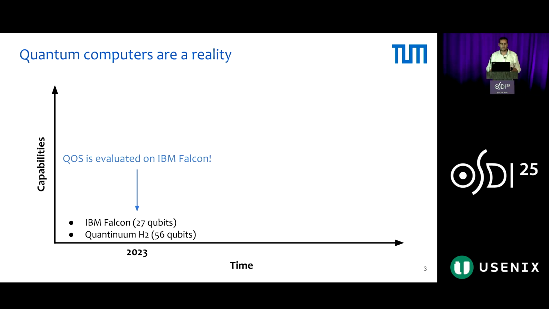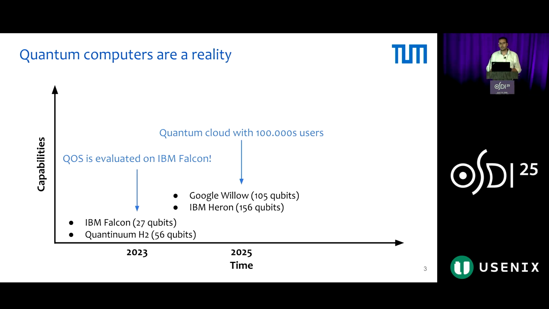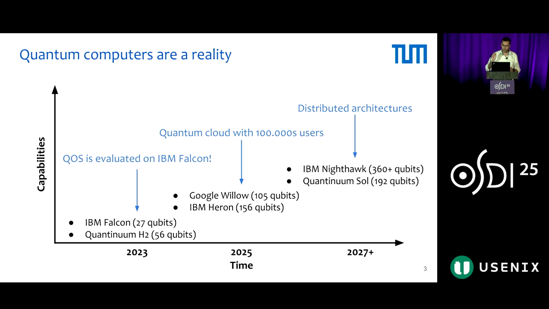Our journey begins from 2023 with the IBM Falcon and Quantinuum H2 processors, and we evaluate QoS on the real IBM Falcon processor. Recently, we saw breakthroughs such as the Google Willow processor, and we have a quantum cloud with hundreds of thousands of users and billions of executions. In the near-term future, we expect even more advanced capabilities, such as distributed quantum architectures.